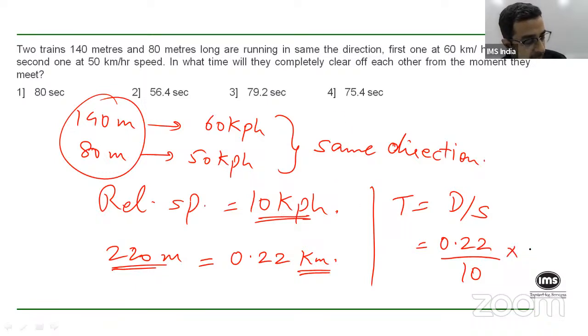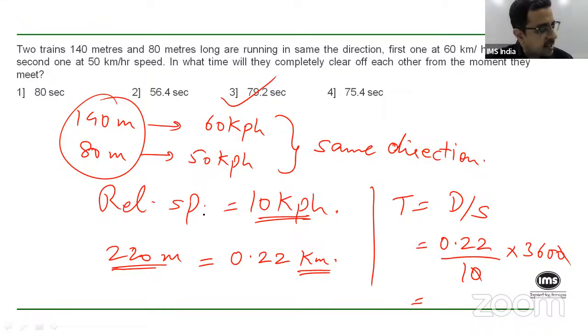So we'll have to multiply this by 3600, because there are 3600 seconds in an hour. Each hour consists of 60 minutes, in turn, which consists of 60 seconds. So this is 0.22 into 3600, and it comes out to be 79.2 seconds.